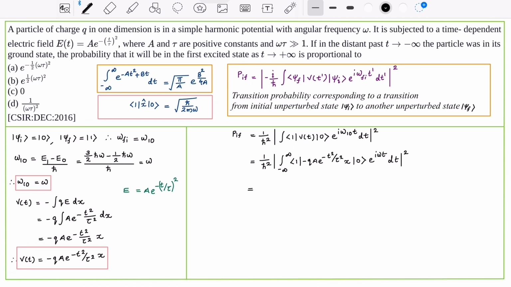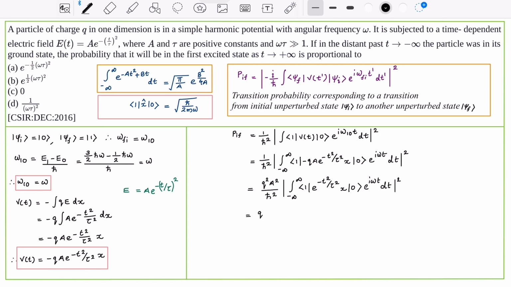Now again let us take the constant terms outside. Then it becomes q square a square by h bar square, the modulus integral minus infinity to infinity, bra 1 e raised to minus t square by tau square x ket 0 e raised to i omega t dt, then square.